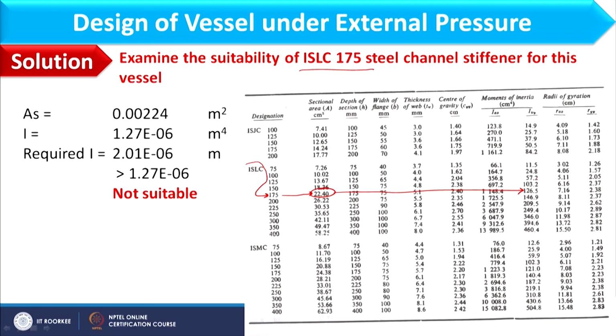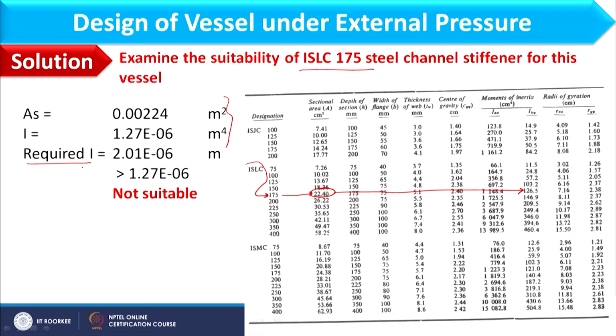So AS is 22.4 meter square and I we can consider as 1.27 into 10 power minus 6 meter 4. These values I can see from table C3, and I can calculate required moment of inertia.